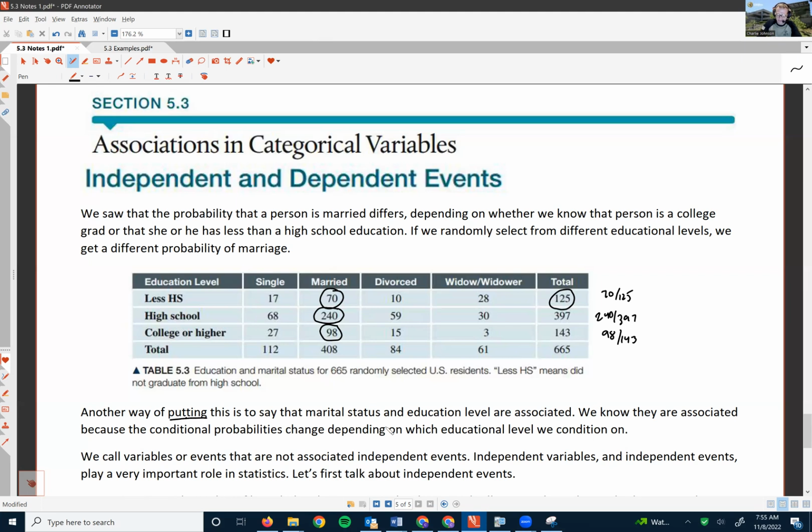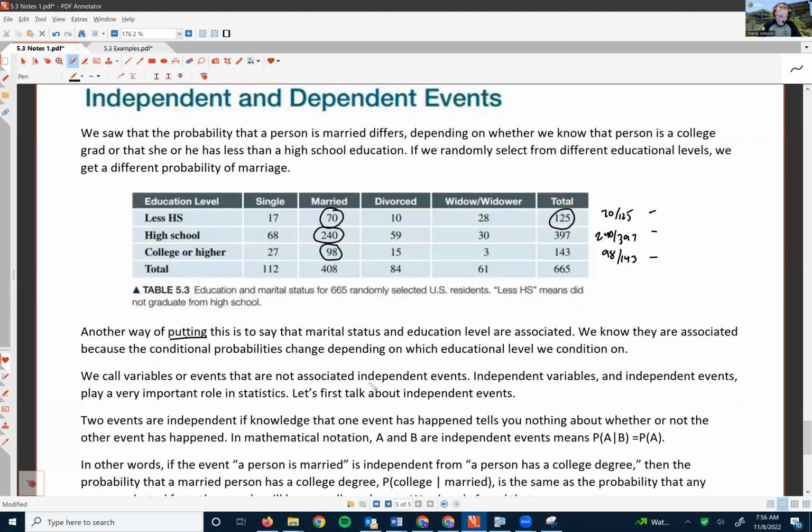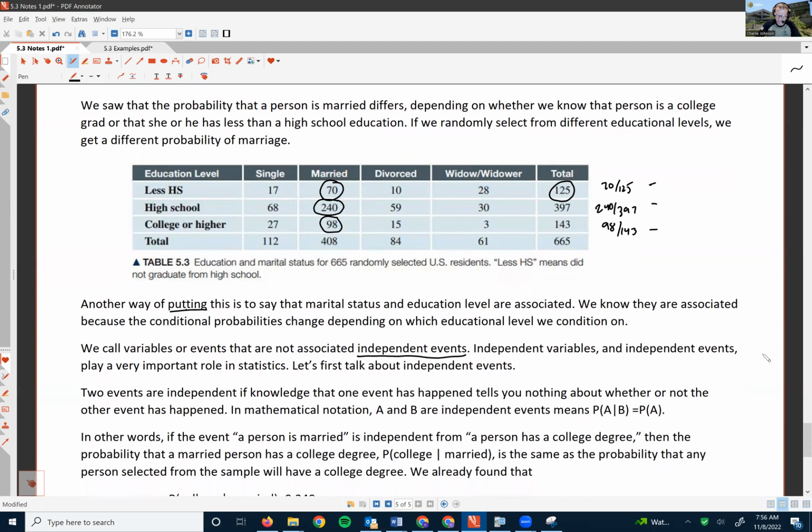So another way of putting this is to say that marital status and education level are associated. We know they are associated because the conditional probabilities change depending on which educational level we condition on. We call variables or events that are not associated independent events. Independent variables and independent events play a very important role in statistics. Let's first talk about independent events.